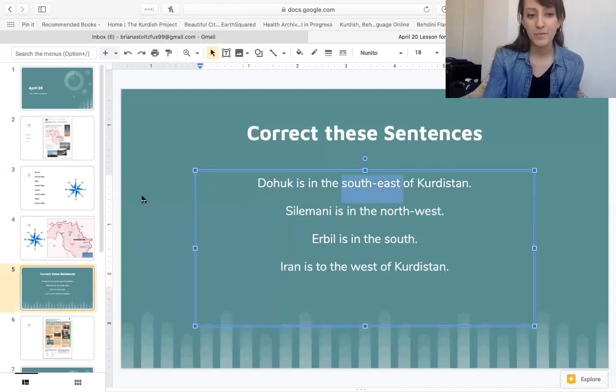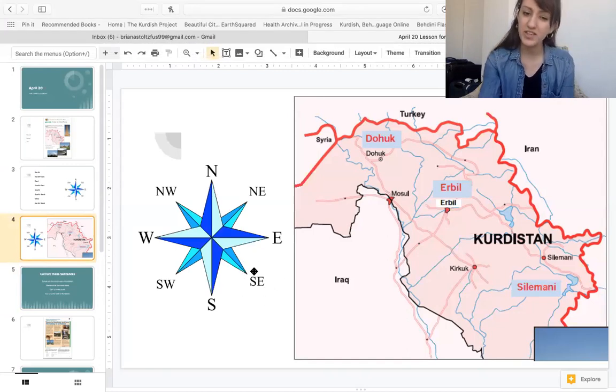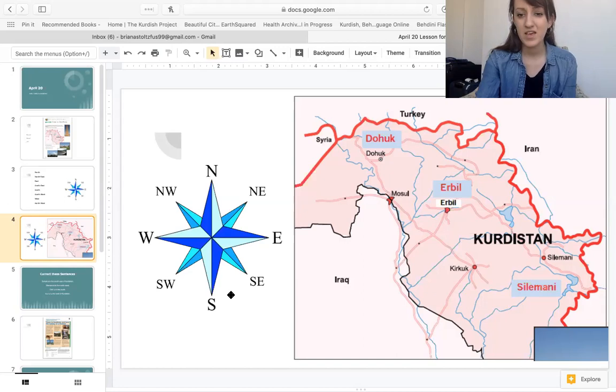Well, let's look at our map. Where is southeast? This says southeast. Is Dahuk in the southeast? No. In Kurdistan, this would be the southeast, down and to the right. Dahuk is up and to the left.